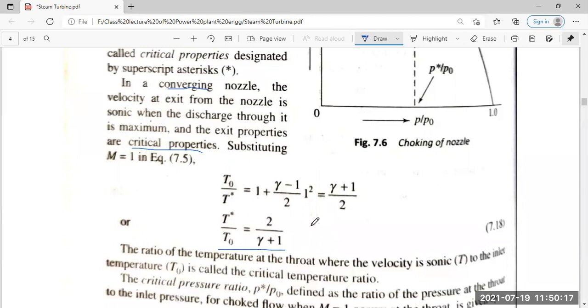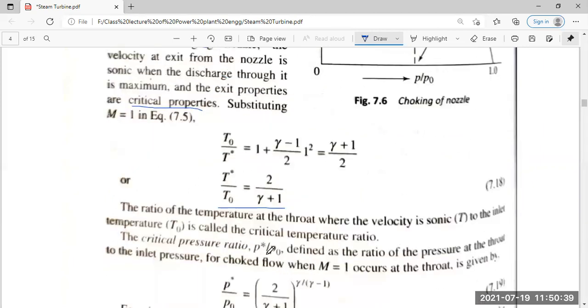The ratio of the temperature at the throat, where the velocity is sonic, to the inlet temperature T0 is called the critical temperature ratio.